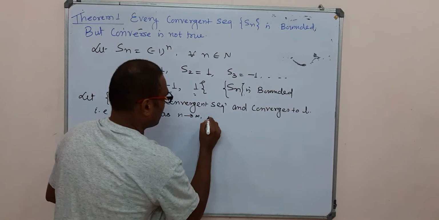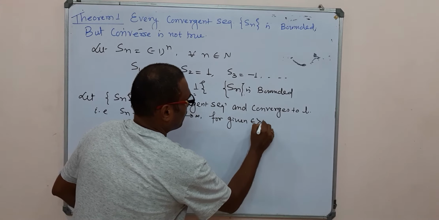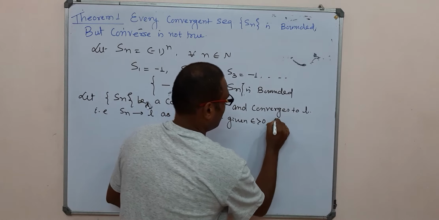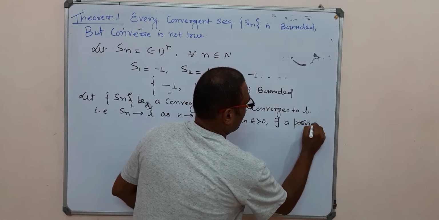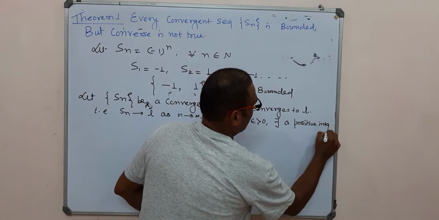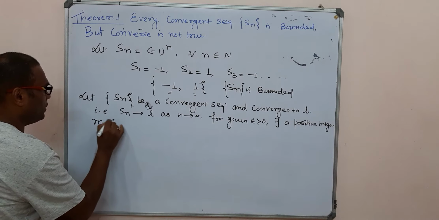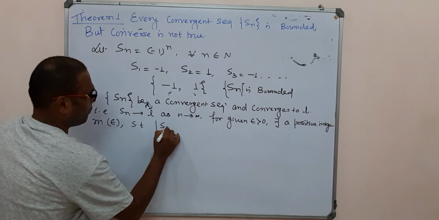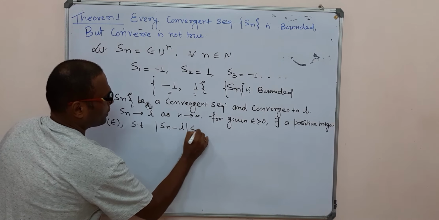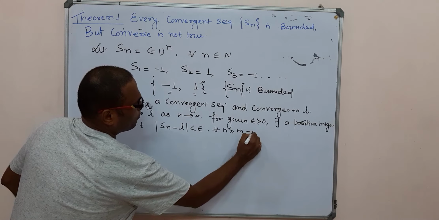Then by the definition, for given epsilon greater than 0, there exists a positive integer m, depending upon epsilon, such that |Sn - L| < epsilon for all n greater than or equal to m.